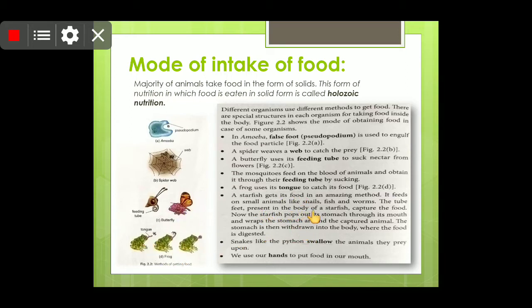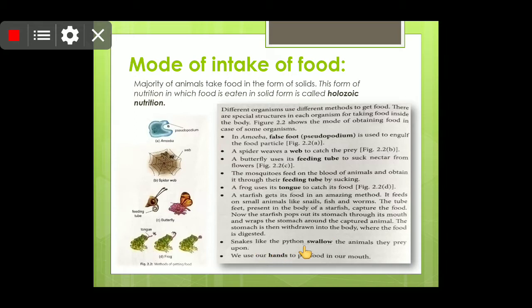Now starfish get their food in an amazing method. It feeds on small animals like snail, fish, worm, and the tube feet present in the body of the starfish capture the food. Tube feet, you must have seen, are the feet of the starfish. Now, the starfish pops out its stomach through its mouth and wraps the stomach around the captured animal. The stomach is then withdrawn into the body where the food is digested. So, through the mouth, the stomach comes out and traps the food, and then again it is withdrawn into the body and the further digestion will take place.